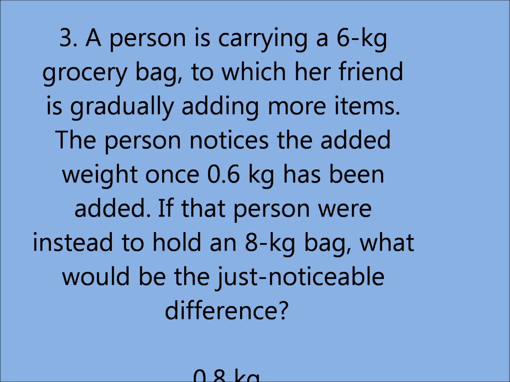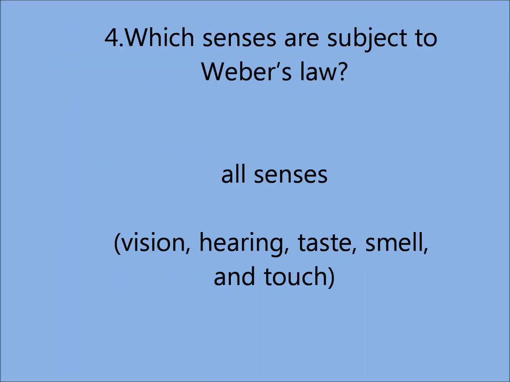A person is carrying a 6 kg grocery bag, to which her friend is gradually adding more items. The person notices the added weight once 0.6 kg has been added. If that person were instead to hold an 8 kg bag, what would be the just noticeable difference? 0.8 kg. The original just noticeable difference was 0.6 kg / 6 kg equals 0.1 equals 10%. A 10% increase from 8 kg is 0.8 kg.